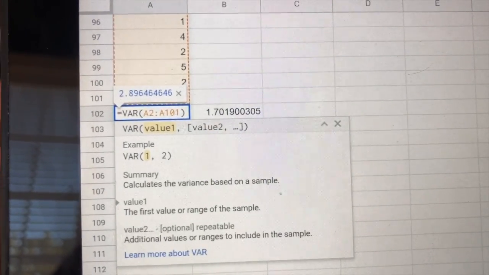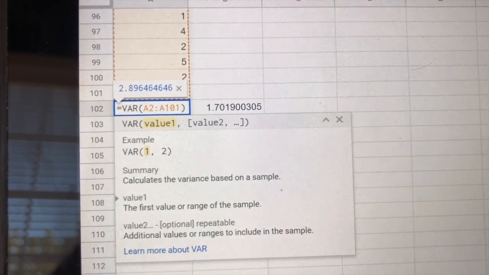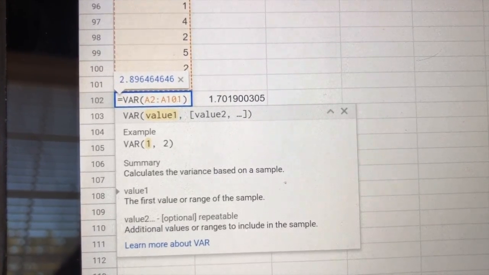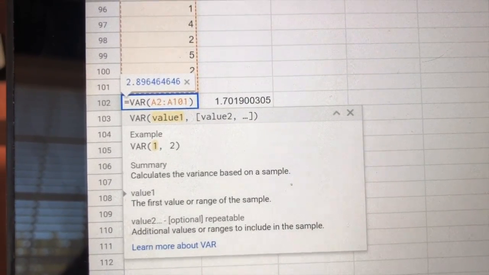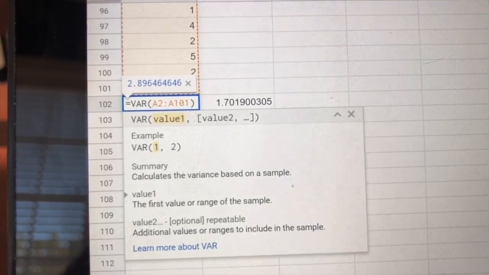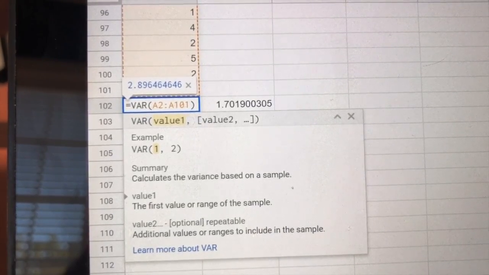For our data points, our variance was 2.896 and our standard deviation was 1.702. This was calculated on Google Sheets by using these formulas right here. This is the formula we use to find the variance of the data. And this is used by taking the sum of the squares of each value's deviation from the mean and dividing it by the number of the values minus 1.